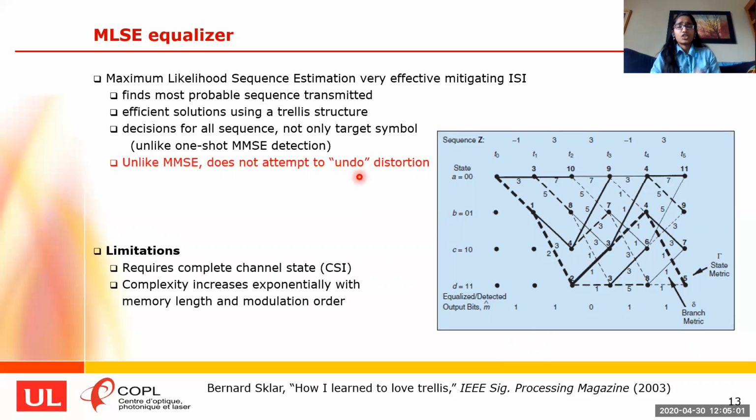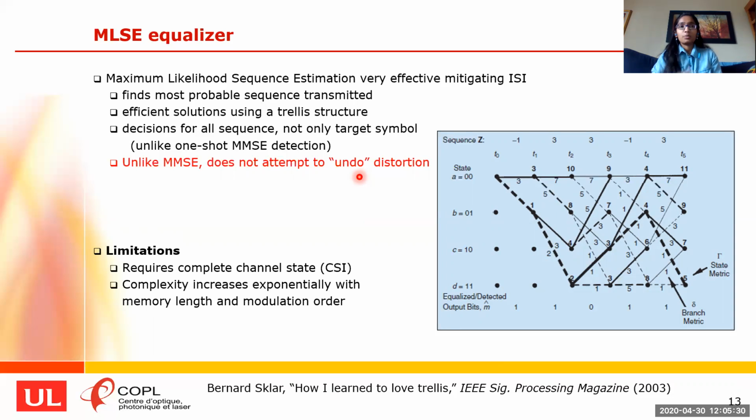But there are a few limitations even for this MLSE equalizer. The first and main limitation is that it requires complete channel state information, which should be accurate. If there is an error in the channel state information, the MLSE equalizer performance severely deteriorates and it diverges from the optimal solution. The second and most important limitation is the implementation cost of MLSE.